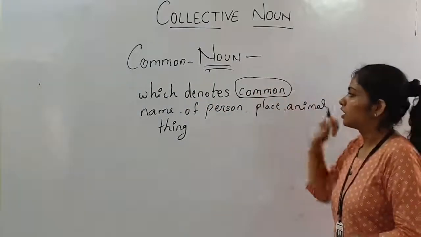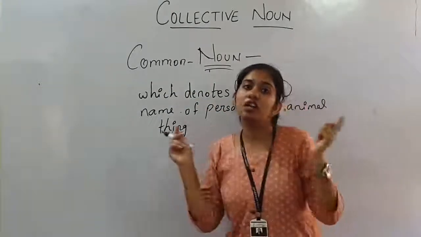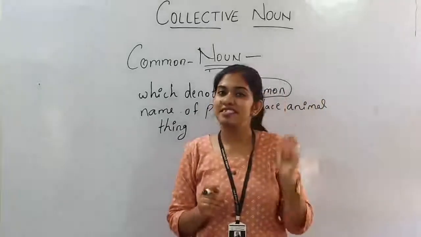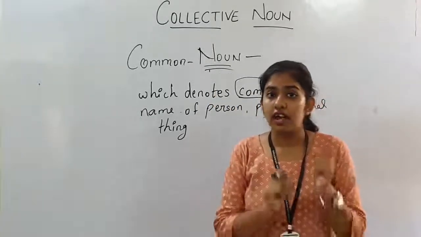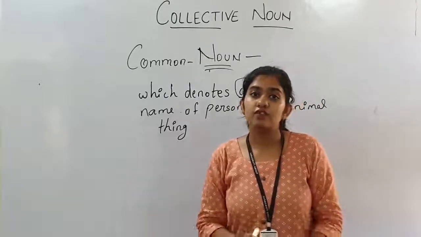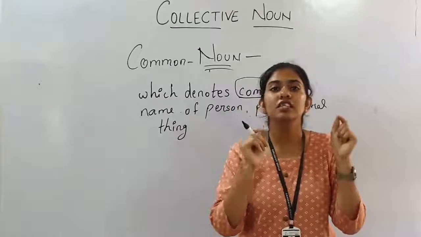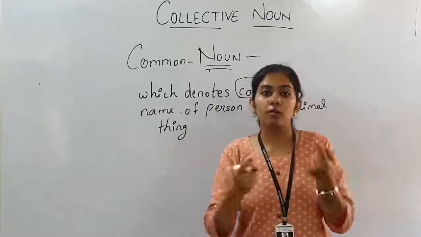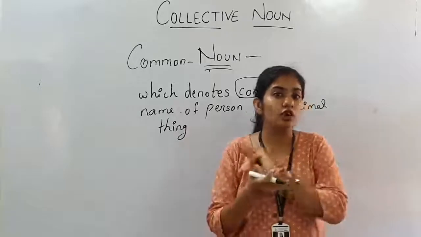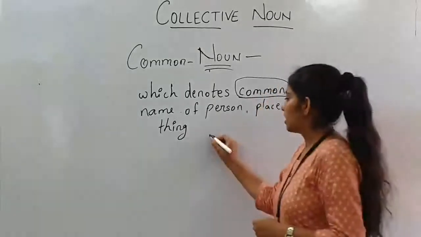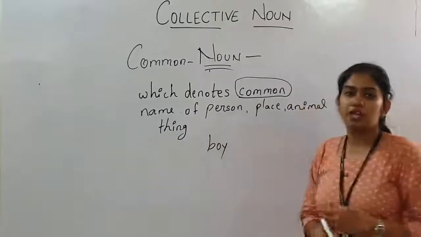Right? In proper noun I have used the word specific, and over here in common noun I have used the word common. Means whenever we are calling everyone in common, if I say all the boys stand up, over here I have not mentioned the name of the boy. I have said that all the boys in the class have to stand. So here I have addressed all the boys present in the class. So boy is the common noun.